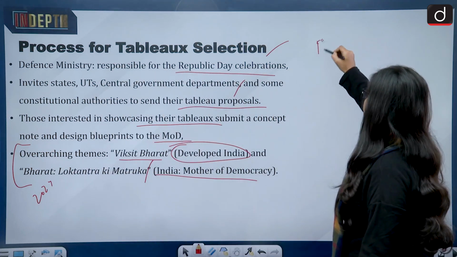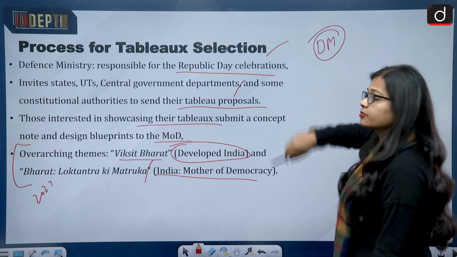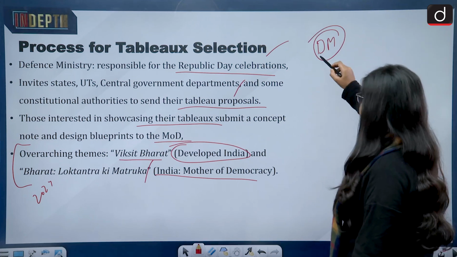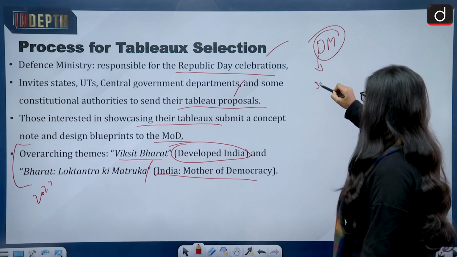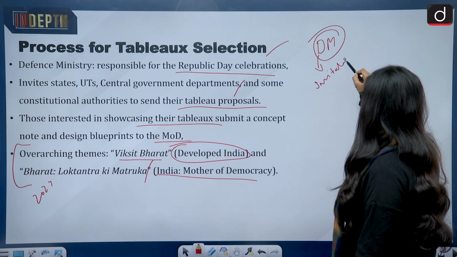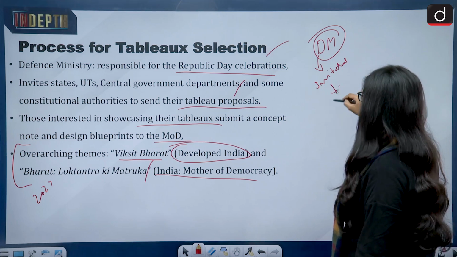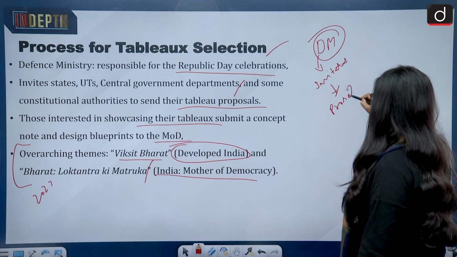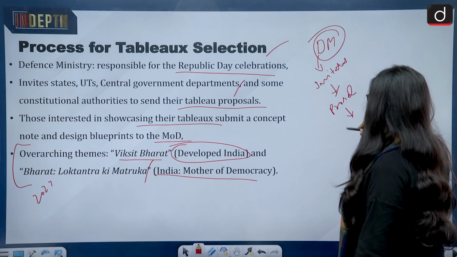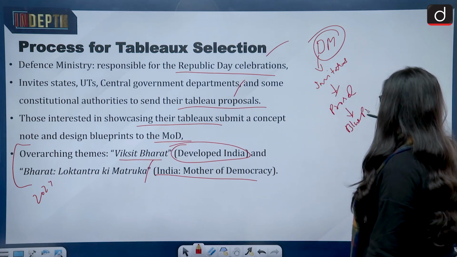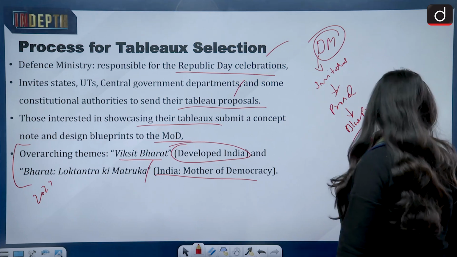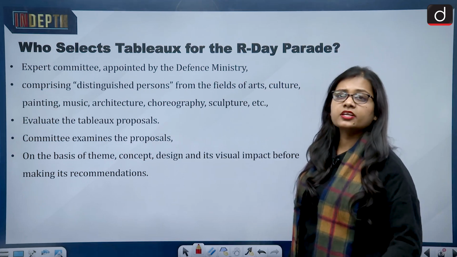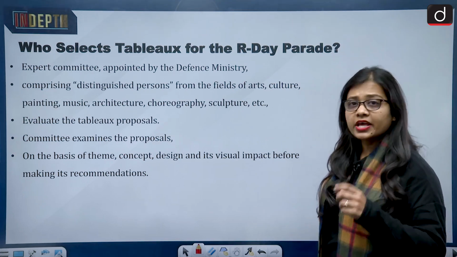It means it is the Defense Ministry which is responsible for the selection of tableaux. First, the invitation goes to all the states, union territories, and government departments. Then the proposal or blueprint is submitted, and the committee looks into the proposals and blueprints submitted by the different states and union territories.